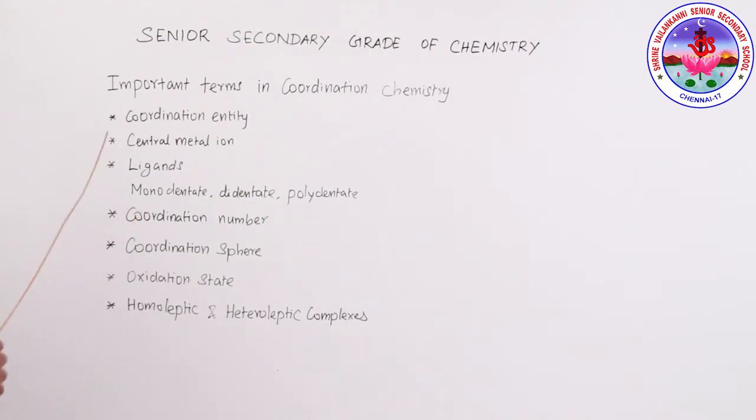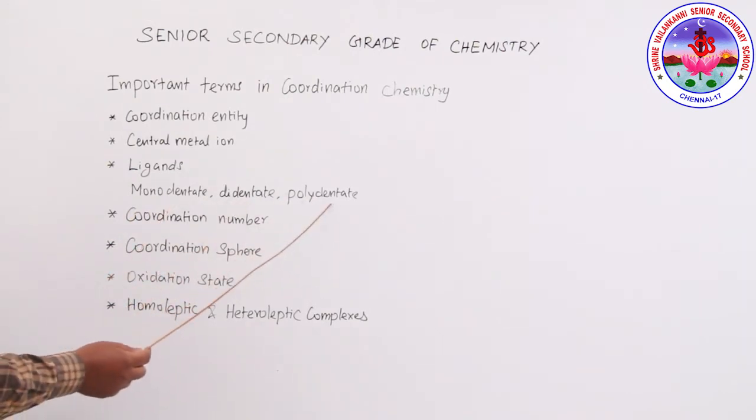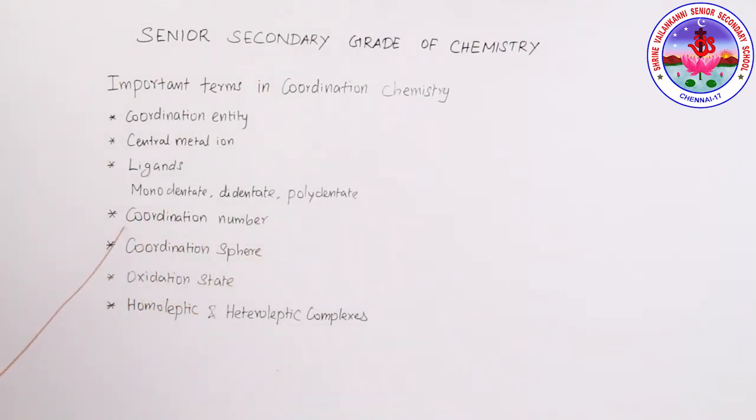We use the coordination entity, central metal atom or central metal ion, ligands. Ligands are classified as monodentate, didentate, polydentate. Then the coordination number, then coordination sphere, oxidation state. The last one is homoleptic and heteroleptic complexes.